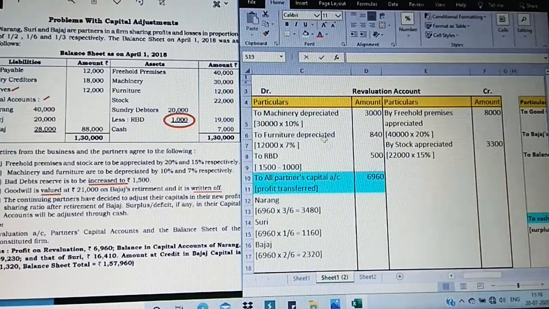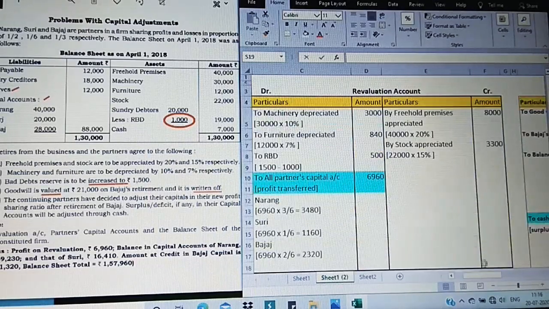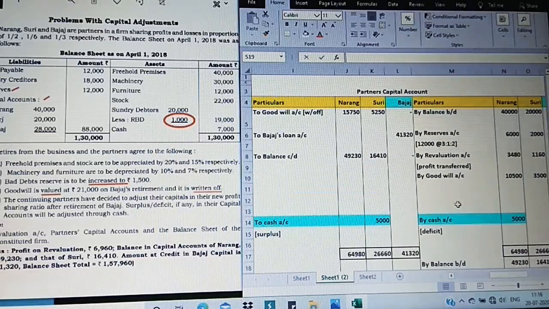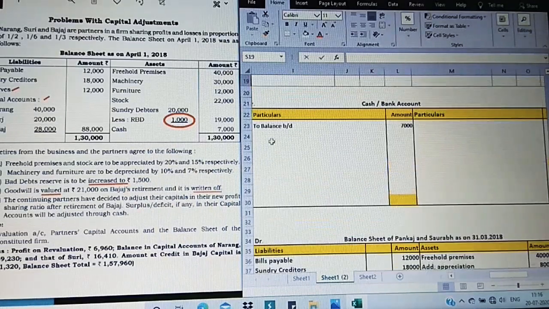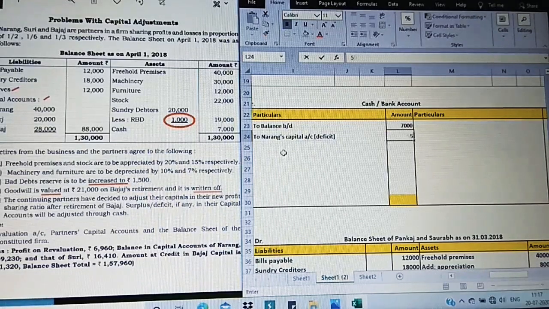Let us check revaluation. Any cash account getting affected? No. Goodwill, there is no cash getting affected. Now only partners capital account, I have highlighted with the blue color here. That is Narang's deficit and surplus for Suri. Now first let us concentrate on the credit side. Narang, it was on the credit side, posted on the debit side. So to Narang's capital account, deficit, mention it in the bracket, it is 5,000.